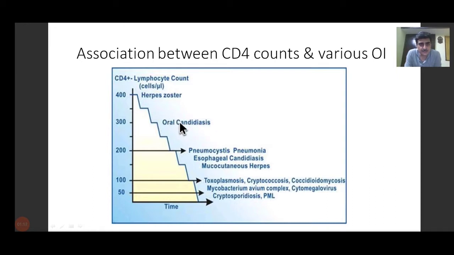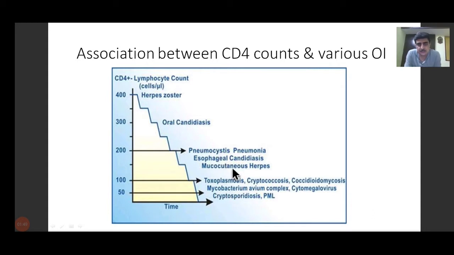So oral candidiasis at 300, and then as it further falls to around 200, we have Pneumocystis jirovecii and Pneumocystis pneumonia, esophageal candidiasis. This oral candidiasis becomes extensive to involve the esophagus also. Then mucocutaneous herpes. At further fall of CD4 count to 100, we have toxoplasmosis. We'll discuss this. Cryptococcosis, coccidioidomycosis. Then as it falls further, we have Mycobacterium avium, cytomegalovirus, cryptosporidium.